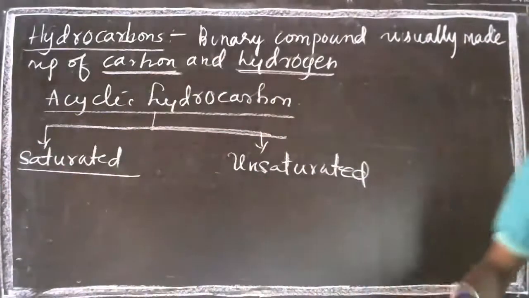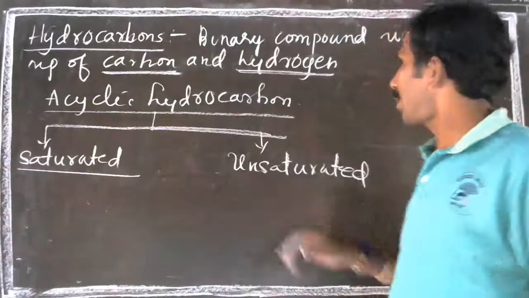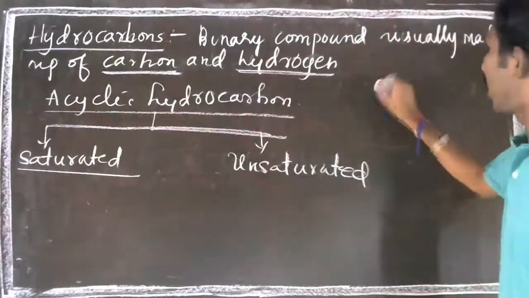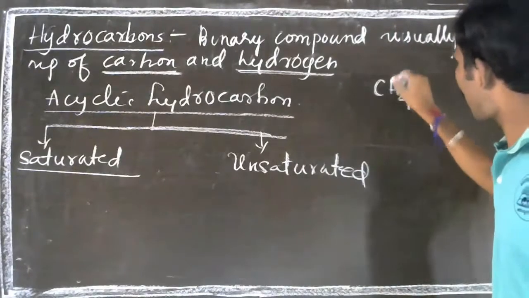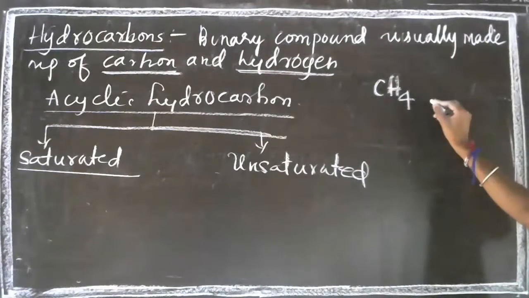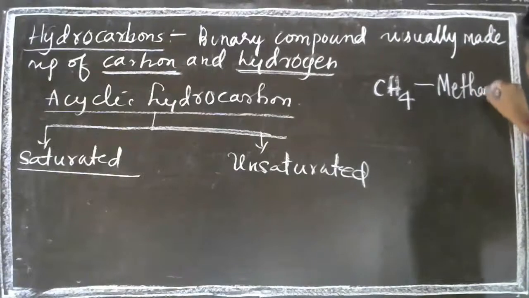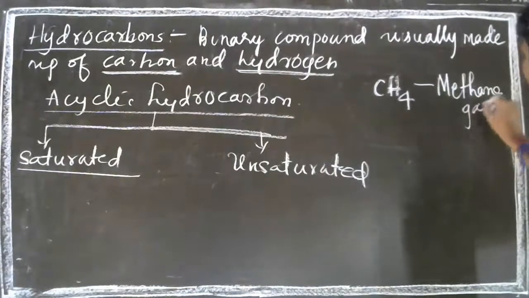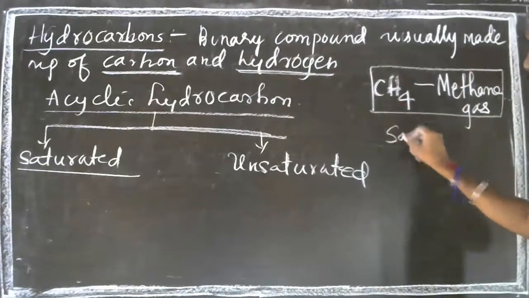See, I told you hydrocarbons are compounds made up of carbon and hydrogen. This is one example I wrote over here: CH4. CH4 is nothing but methane gas. So methane gas is a saturated hydrocarbon.